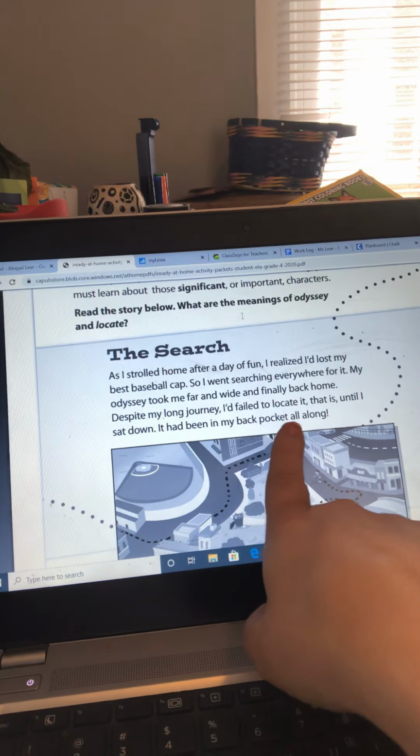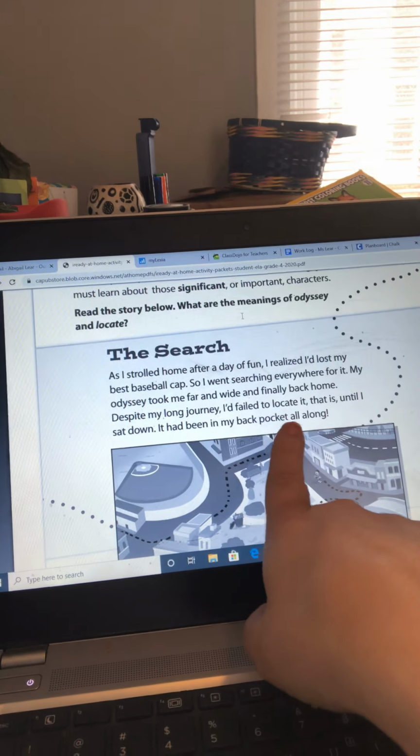Okay, so we've got Odyssey and locate. We have to figure out what those mean. You might know what locate means, but all right. Look at this kid on a bike riding around town looking for a baseball cap. All right, so go to page 31 and go to our chart. How can context clues help you learn the meanings of unknown words and phrases? Complete the chart below to show what you figured out about the meanings of Odyssey and locate.